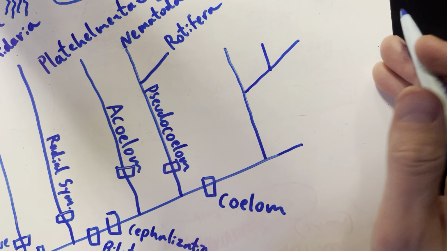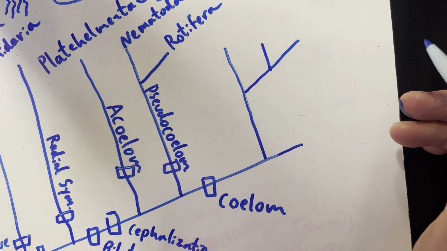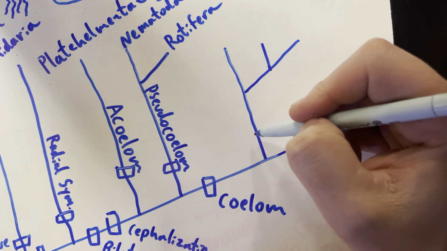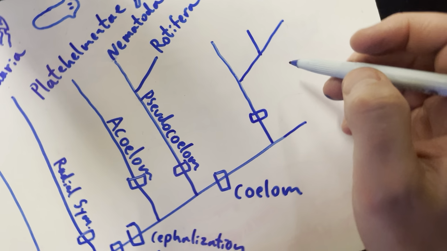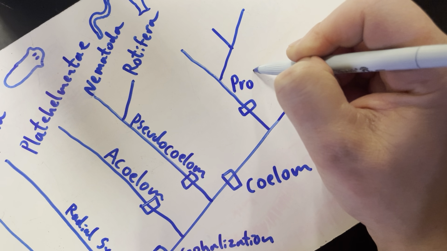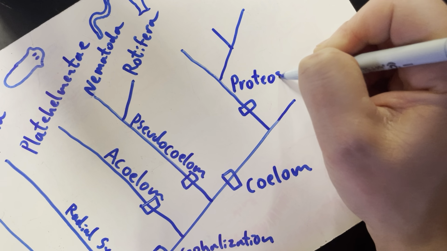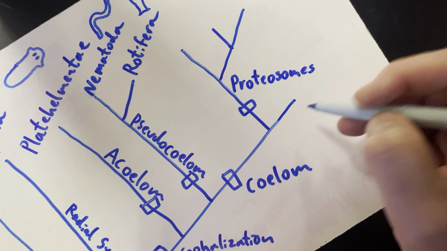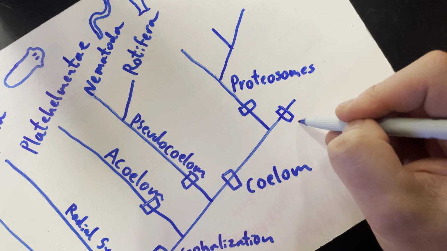All right. Guys, two more terms. Just two more. This group here, these are called protostomes. And these guys are the deuterostomes.